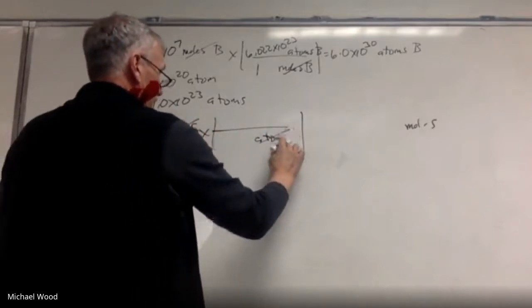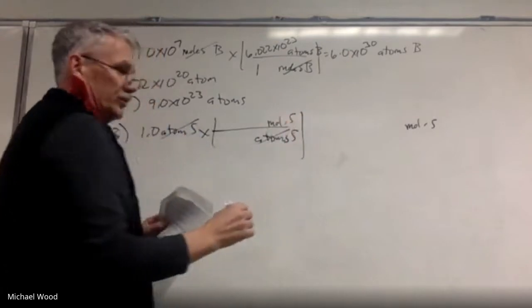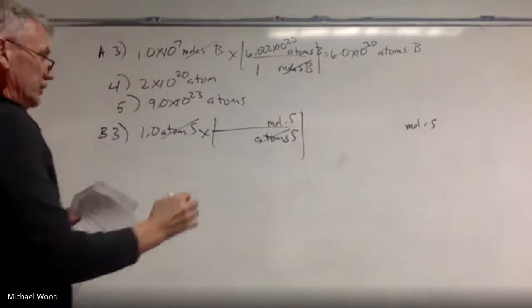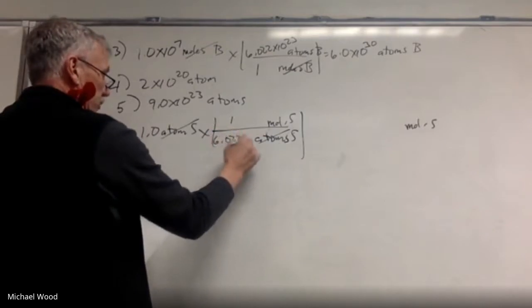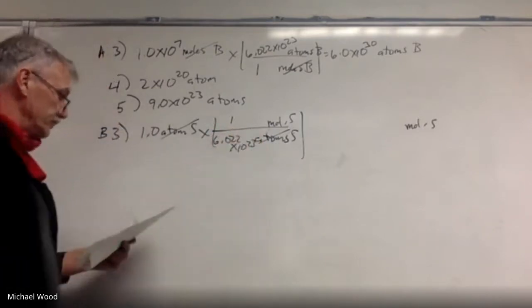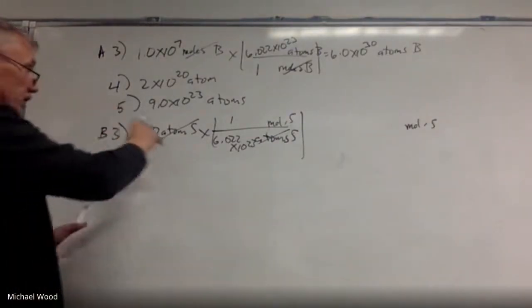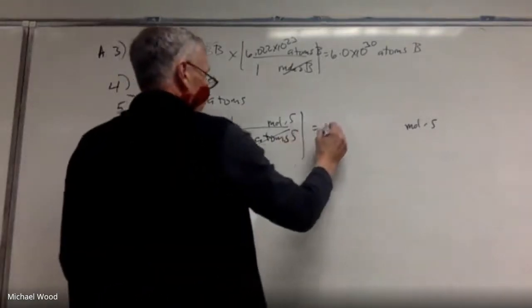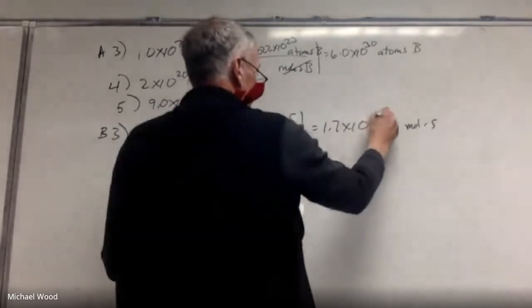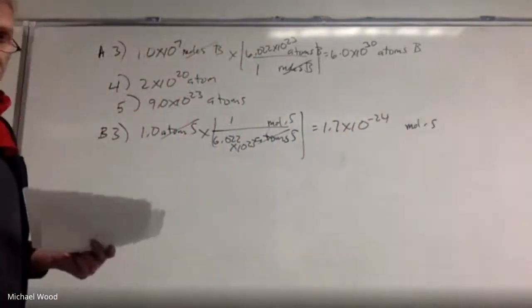This is technically atoms of sulfur to moles. Again, I always abbreviate moles, MOL. So the number that goes with moles is 1, and the number that goes with atoms or molecules is Avogadro's number. So again, it would be a good idea to do that on your calculator. So you're taking 1 divided by this number, and what that gives me, and your calculator does this for you, is 1.7 times 10 to the negative 24th.